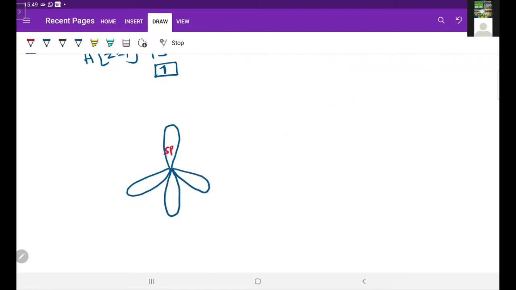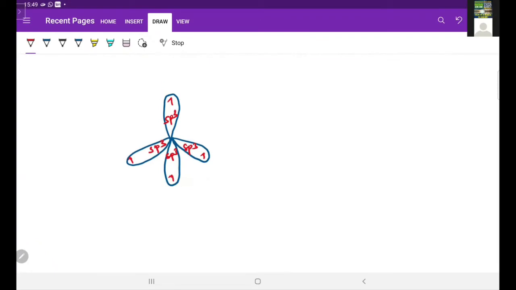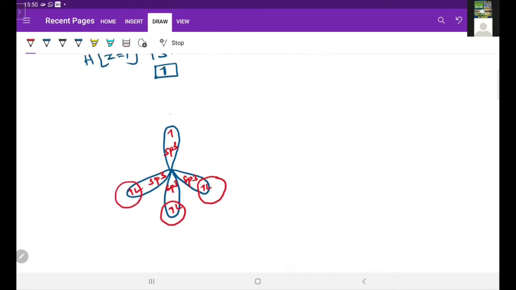So these are the 4 sp3 hybrid orbitals of carbon. Each hybrid orbital has 1 electron here. Now these sp3 hybrid orbitals of carbon overlap with the s orbital of hydrogen. Hydrogen has spherical shape, 1 bond. So here another bond. Like that, 4 bonds are forming here. Those 4 bonds are all the same type, sp3-s.